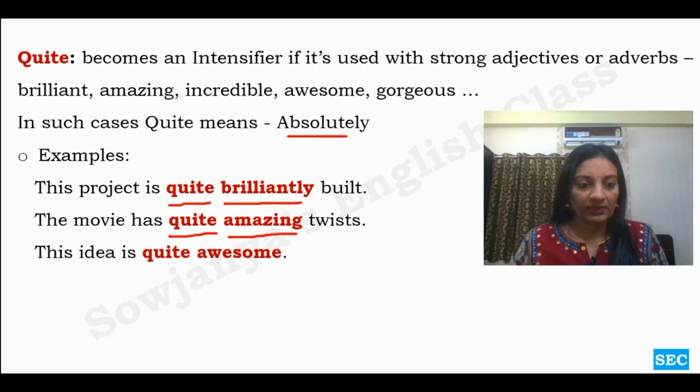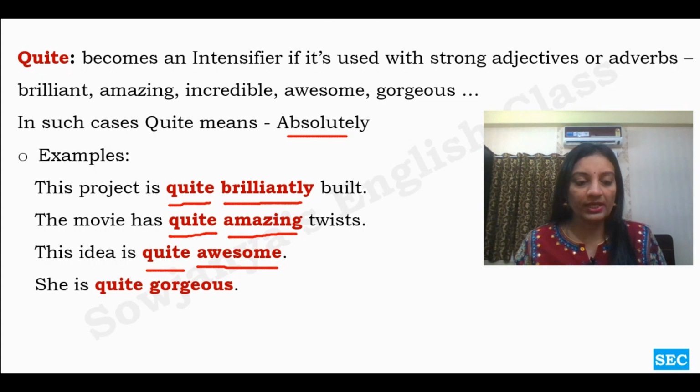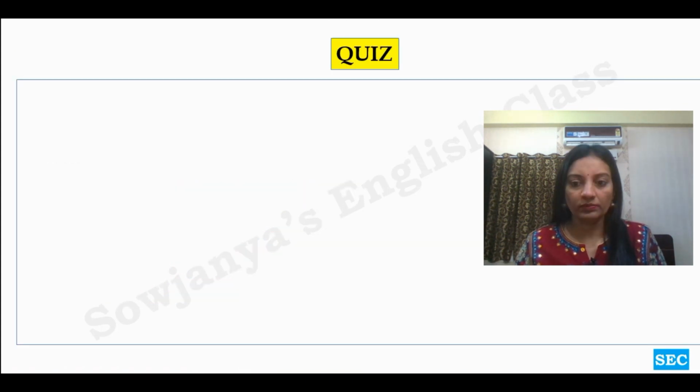And then, this idea is quite awesome. Awesome is also a stronger adjective. Along with quite, it gets intensified. And then, she is quite gorgeous. So gorgeous is a stronger adjective. Along with quite, it becomes even stronger. So with this, we have come to the end of the lesson.